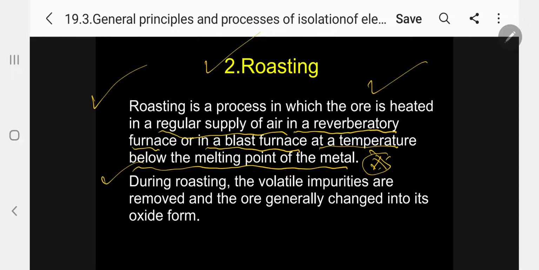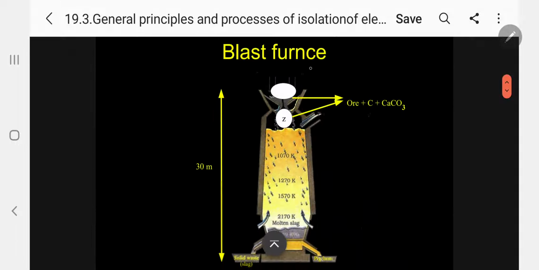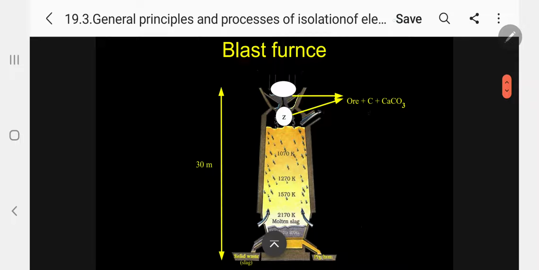During roasting, the volatile impurities are removed and the ore generally changes into its oxide form. So in presence of oxygen, the metals will be converted into a more suitable form, their oxide. Then we can easily remove the oxygen and get the pure metal. Kindly follow. This is called roasting. So what you are seeing is a blast furnace used for this purpose. Different temperatures are maintained in this.